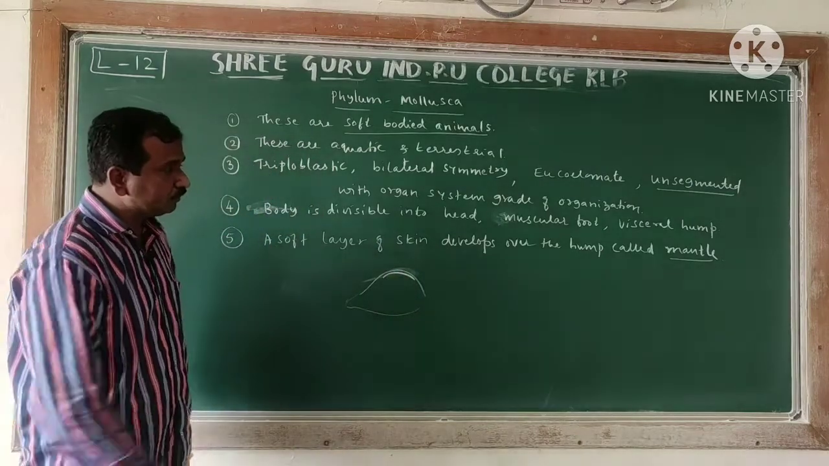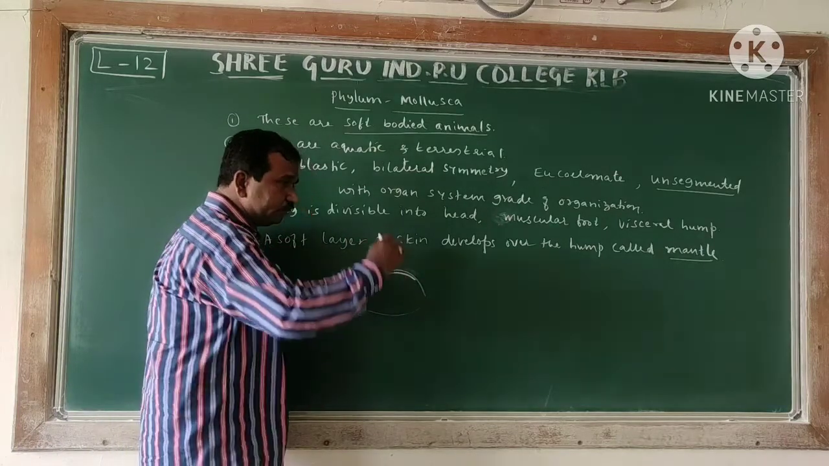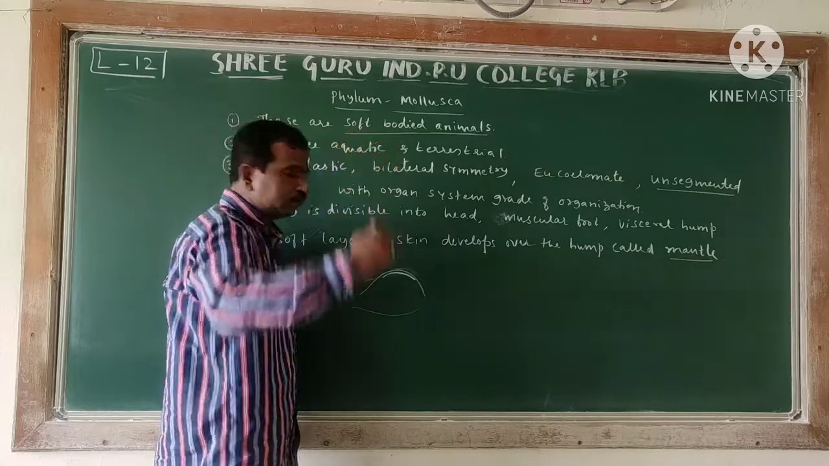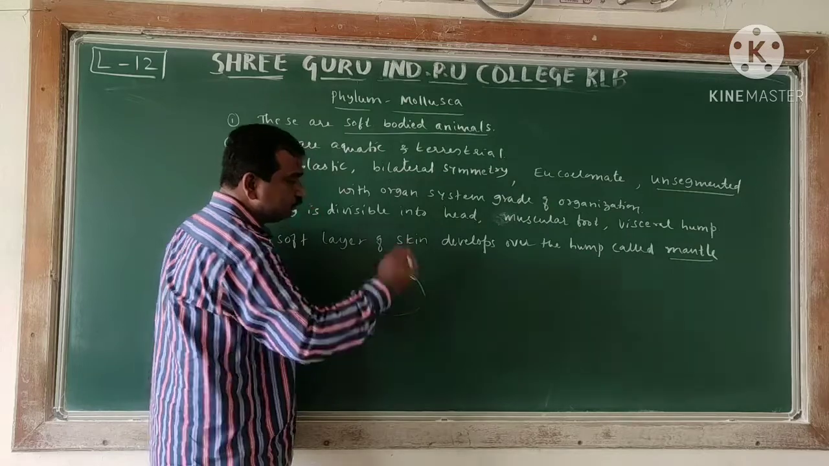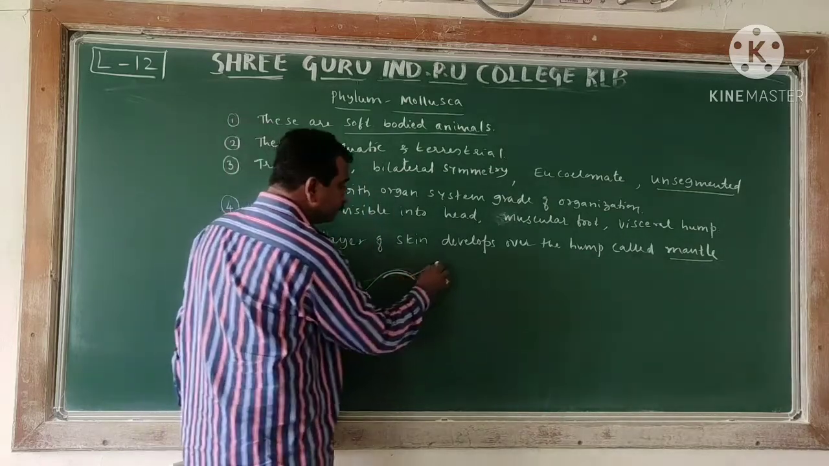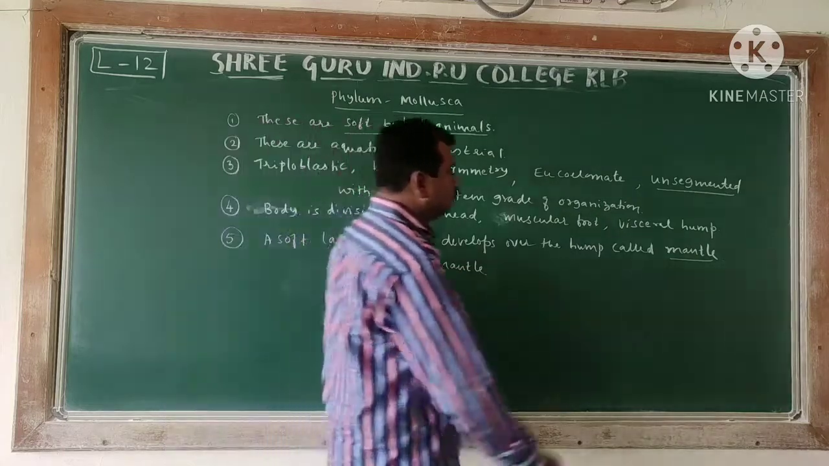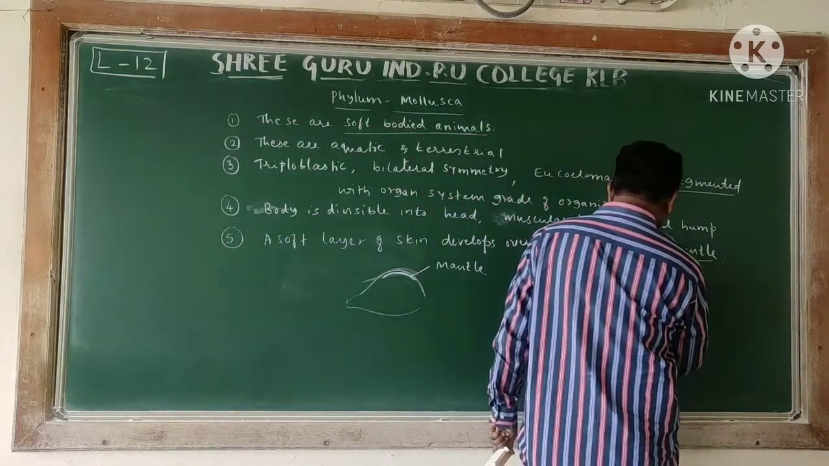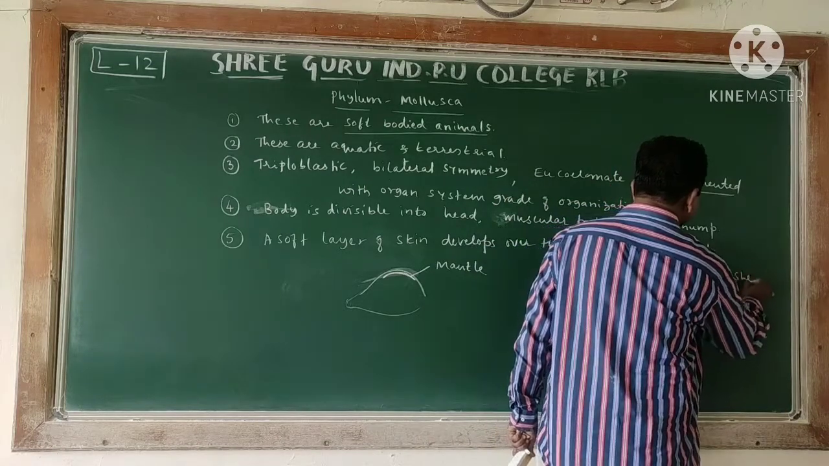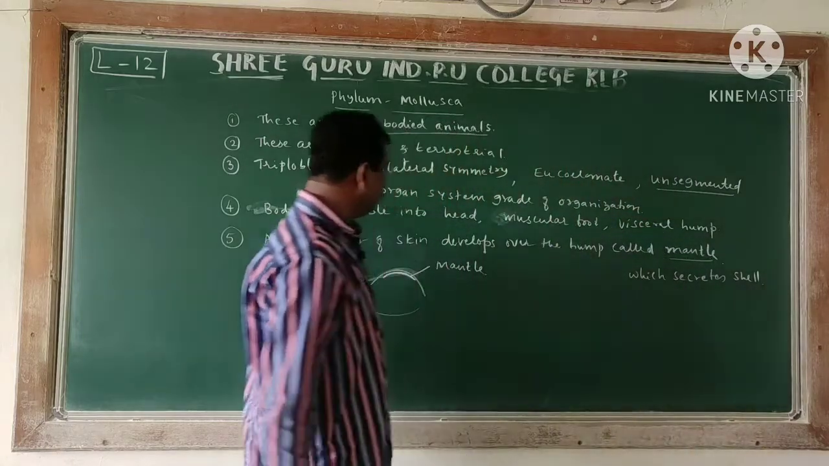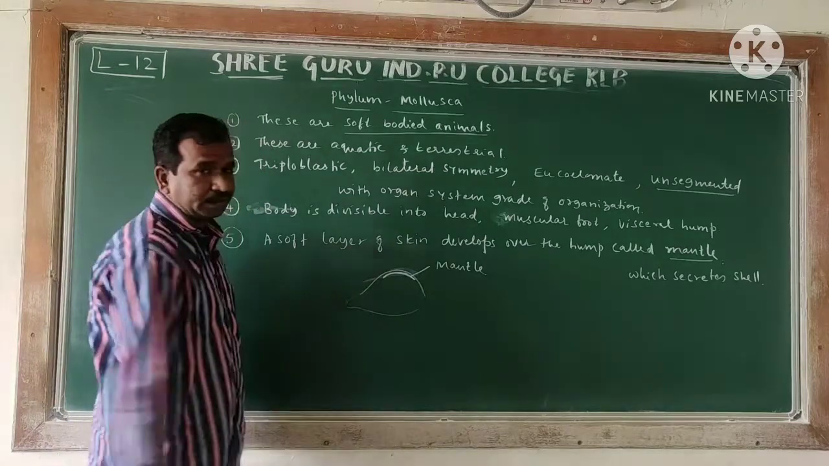Over the hump, that is, over what we call the visceral organs, there is skin. On that skin you can see that a soft layer, or spongy layer, is going to be formed. This is supposed to be called the mantle. So we have to write here: mantle, which secretes the shell. They are normally found producing the shell, which is secreted by the mantle. That is the mantle.